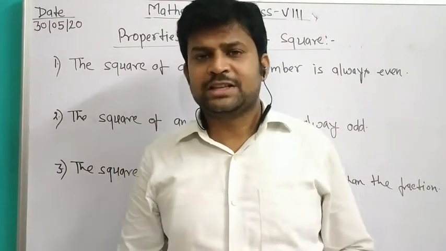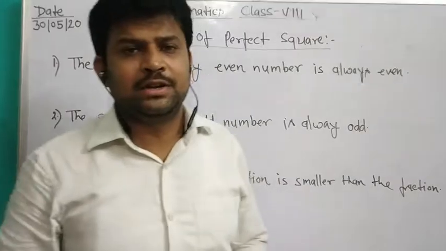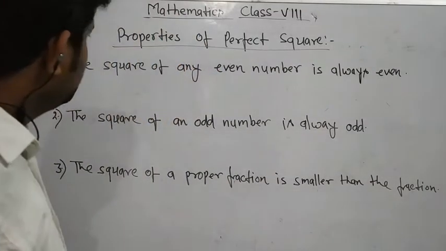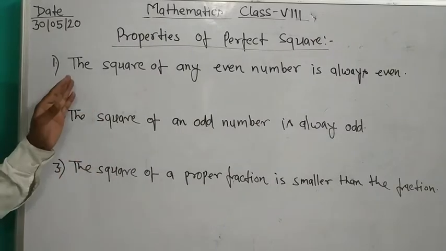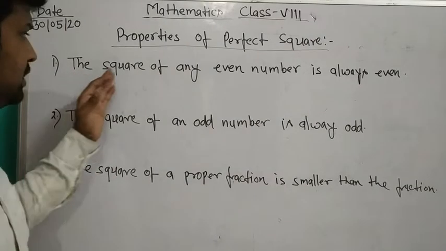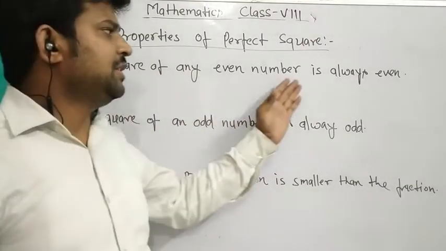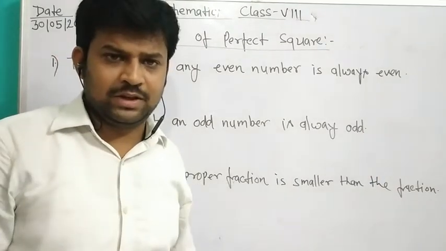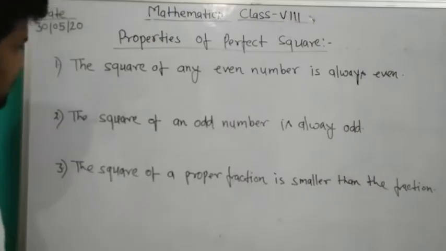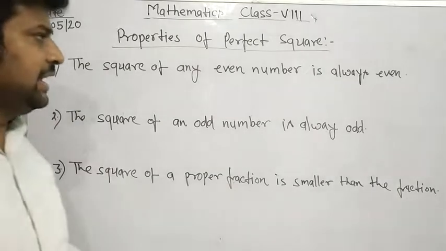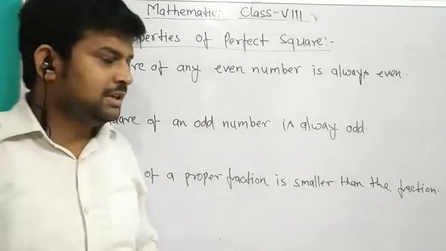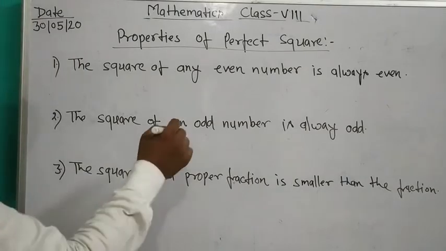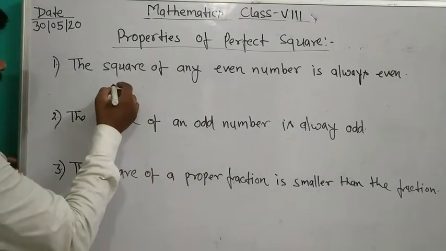Today I am going to explain properties of perfect squares, and there are many rules. The first property is that the square of any even number is always even. When we find the square of any even number, we get an even number. Let us understand this through an example.